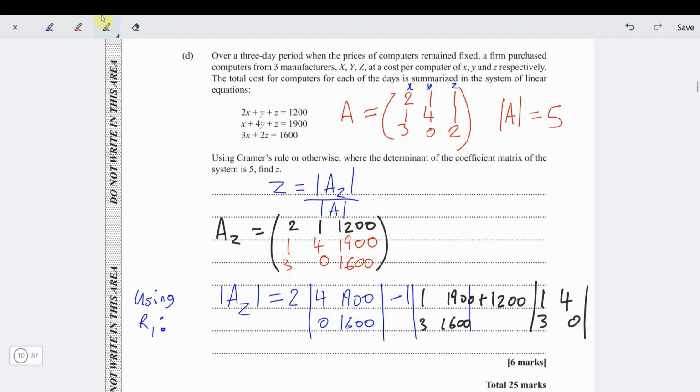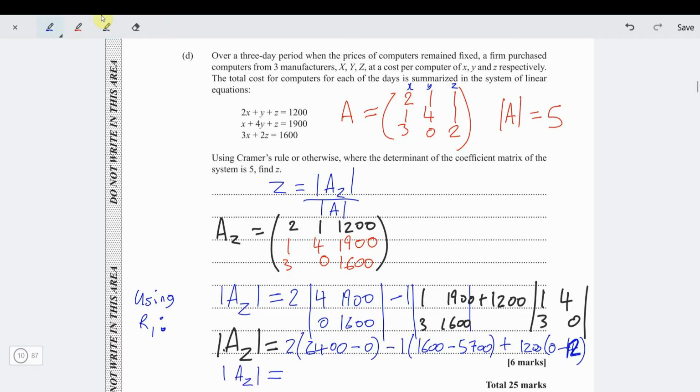So let's do our computation now. The determinant of AZ is going to be equal to 2 in bracket, 4 times 1600 is 6400 minus 0. And then 1 times 1600 is 1600, so we have 1600 minus 3 times 1900, which is 5700, plus 1200 in bracket, 1 times 0 is 0 and 3 times 4 is 12, so we have minus 12 here. Then just put all of this in a calculator.